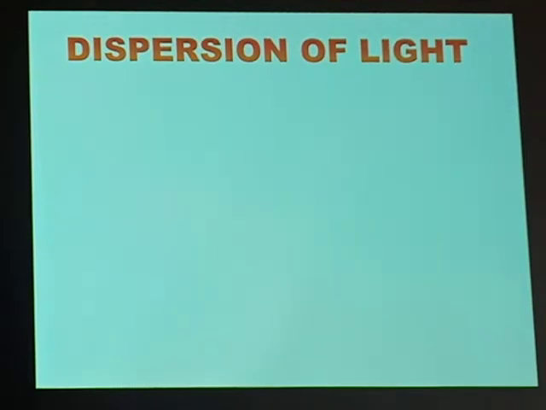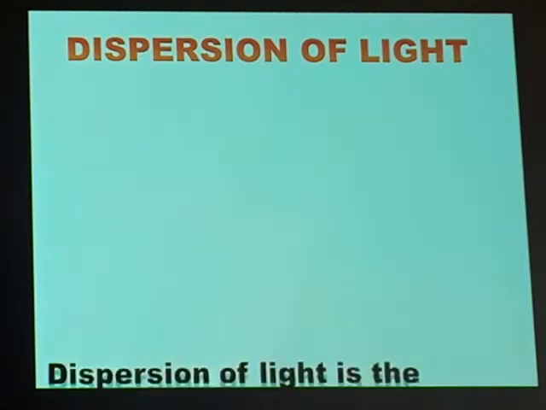So, white light contains colors, and these colors are 7 in number. But you cannot see the 7 colors of white light coming from the sun. For them to be separate, there must be what we call dispersion of light.